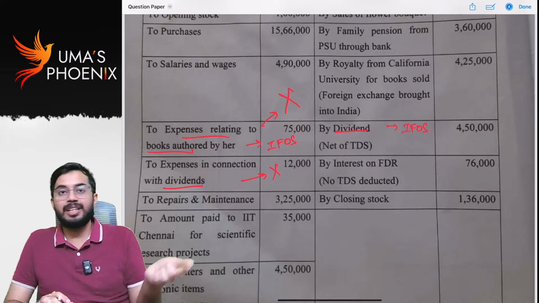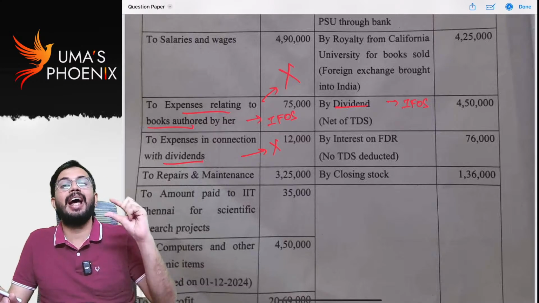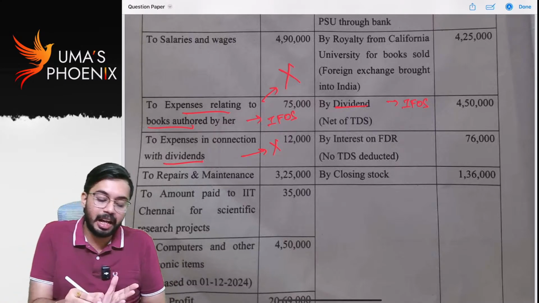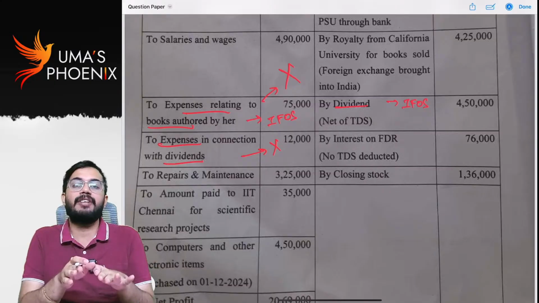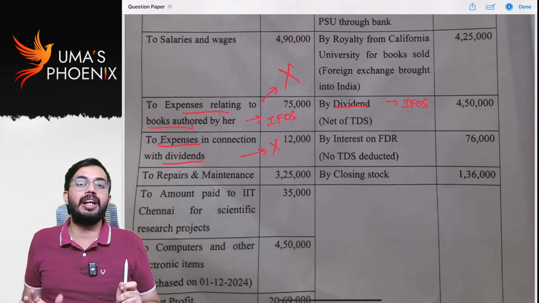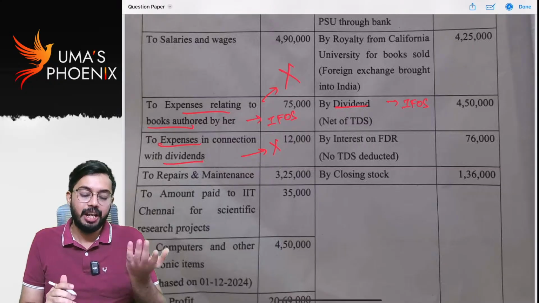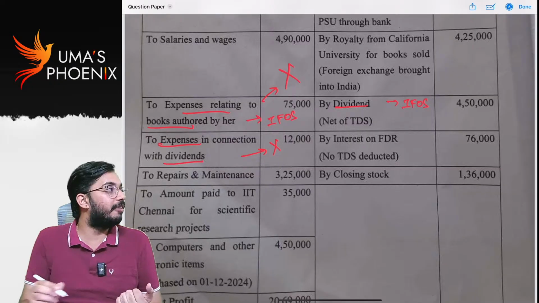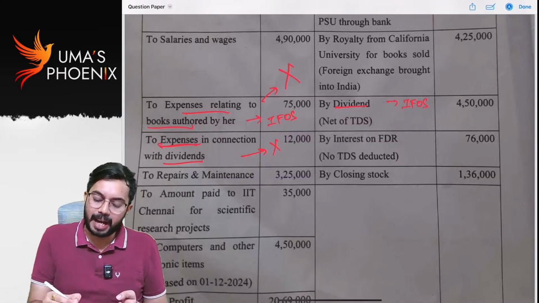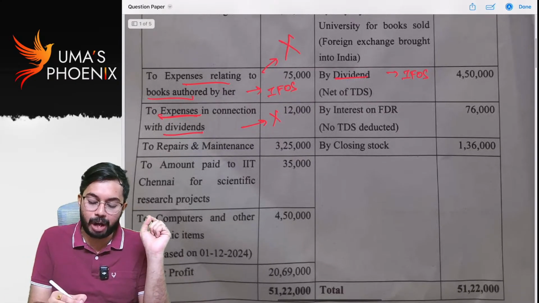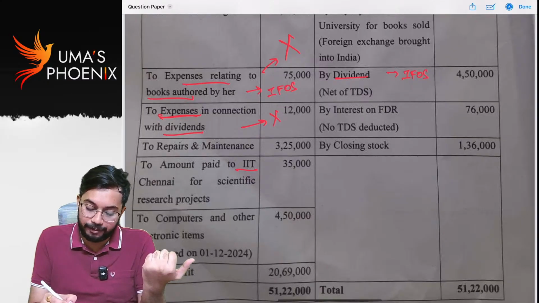But under other sources, from dividend income, no expenses are allowed as deduction except interest expenditure. Here, interest expenditure was not specified. If interest expenditure was given, 20% of dividend income or interest expenditure, whichever is lower, will be allowed as deduction. Here, expenses in connection with dividend are not allowed as deduction under other sources. Repairs and maintenance, amount paid to IIT Chennai, that is also allowed as deduction under section 35.